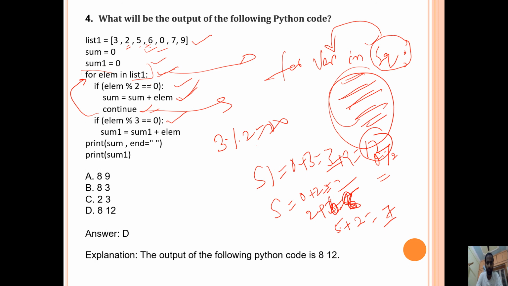After that 8 plus 0 equals 8. Clear? So now sum equals 8, sum 1 equals 12. So option D is correct. Simply trace out, take the elements one by one, then trace out the for loop and if.